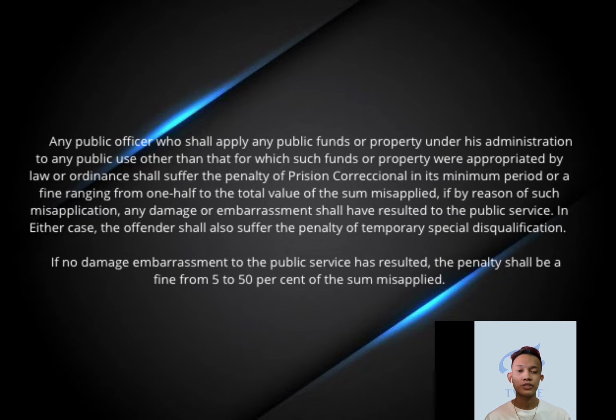Any public officer who shall apply any public funds or property under his administration to any public use other than that for which such funds or property were appropriated by law or ordinance shall suffer the penalty of prision correccional in its minimum period or a fine ranging from one-half to the total value of the sum misapplied. If by reason of such misapplication, any damage or embarrassment shall have resulted to the public service, in either case, the offender shall also suffer the penalty of temporary special disqualification.